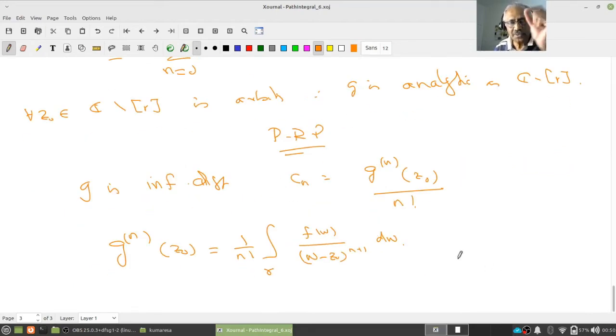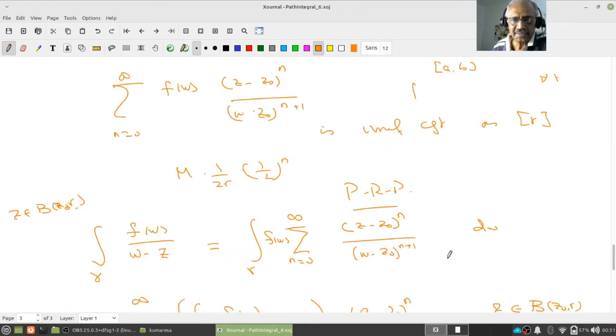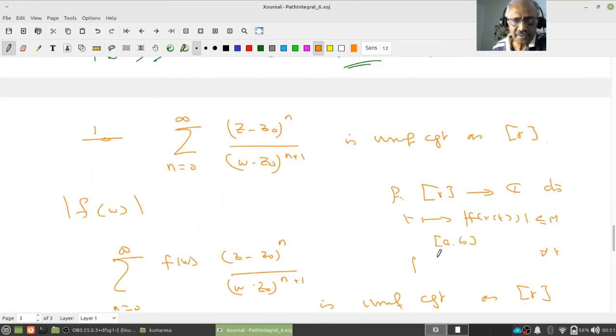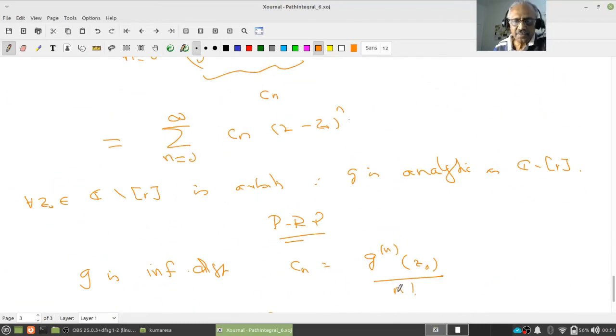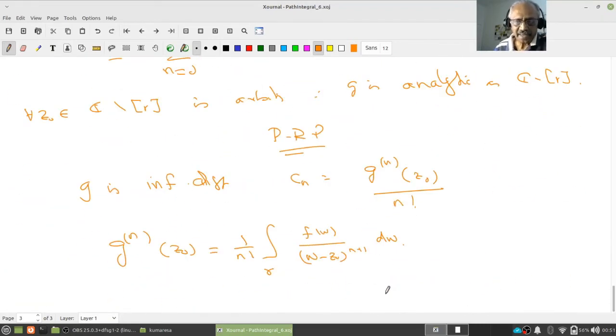So we even know the derivative, the nth derivative of the analytic function G, explicitly in terms of some type of integral. And this is not Cauchy integral because the powers in the denominator, w minus z0, come with higher powers. Only when w minus z0 comes with power 1 do we call it a Cauchy type integral.